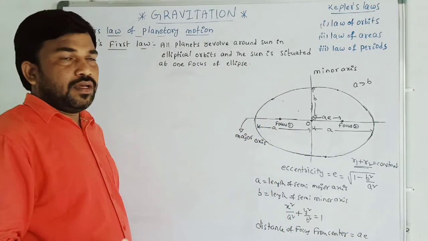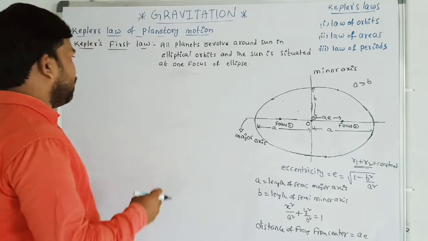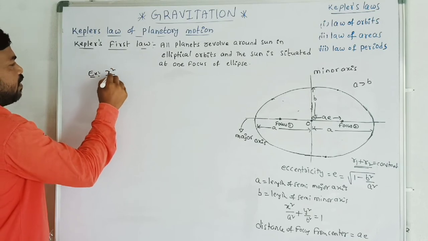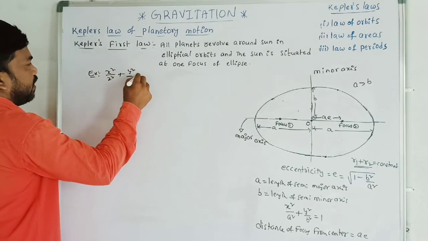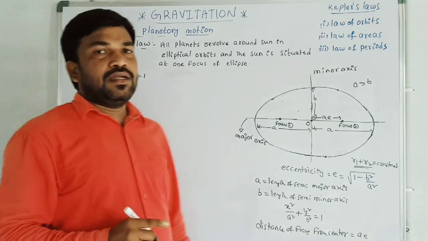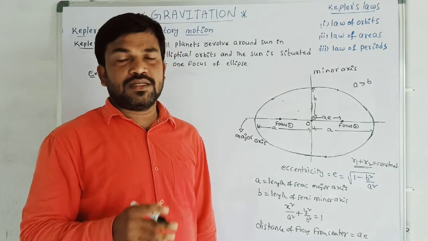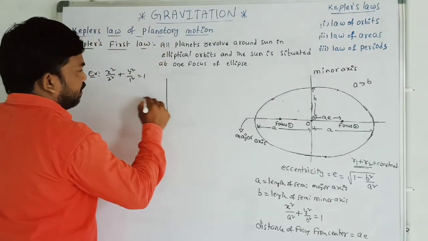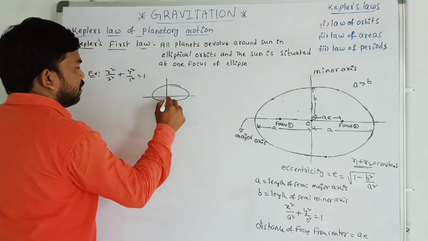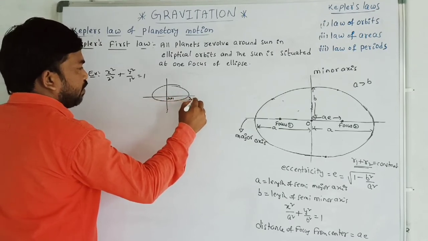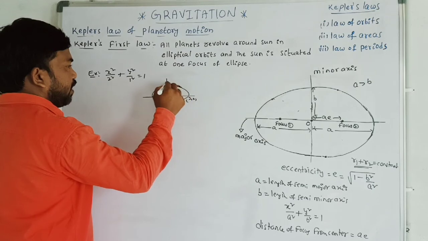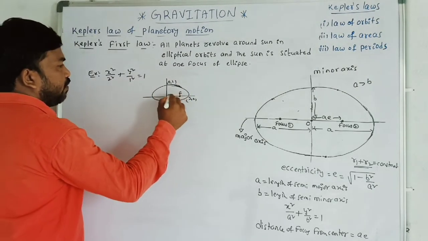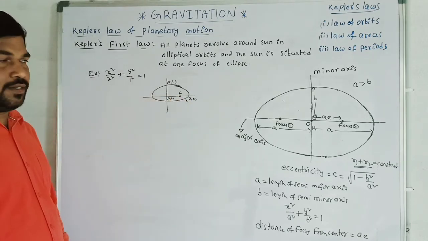Let us take one example, it is going to be very clear. One equation is given: x square by 2 square plus y square by 1 square is equal to 1. Find the distance of the focus from the center. This is our equation: the center is 0, comma 0, this is 2, comma 0, and this is 0, comma 1. Now there is a focus, and we have to find its distance from the center.